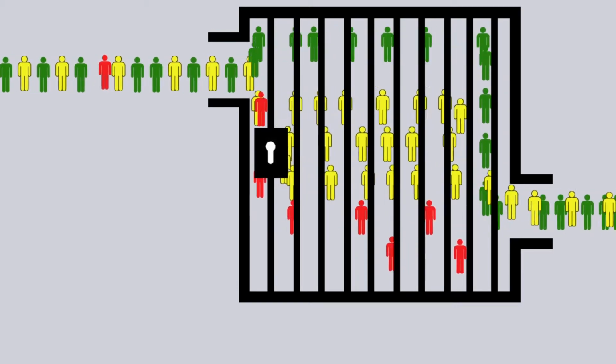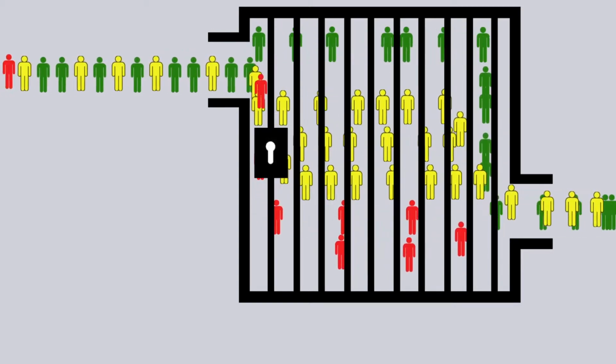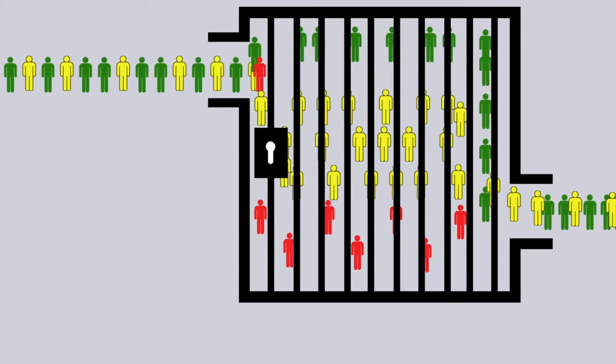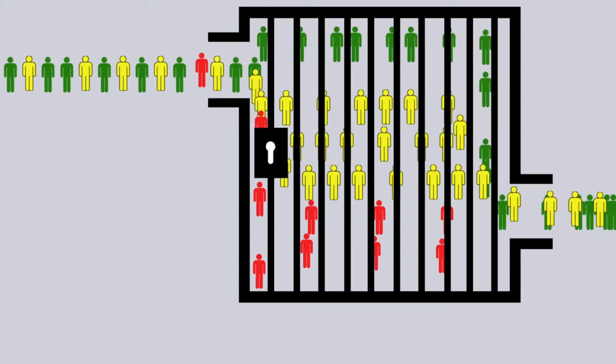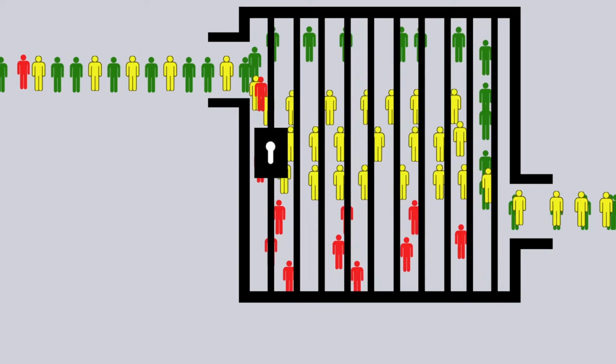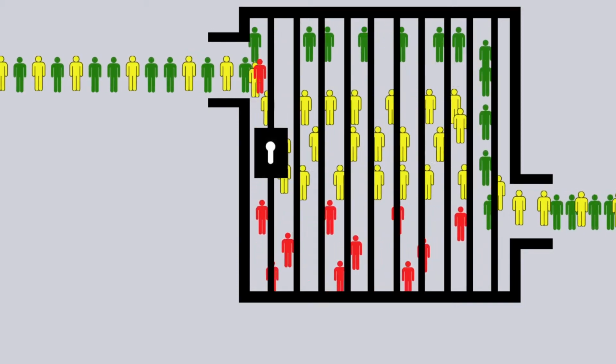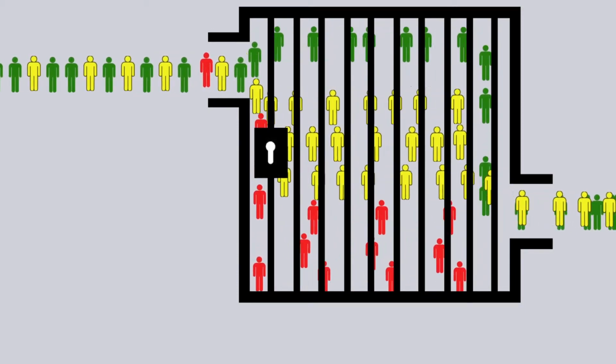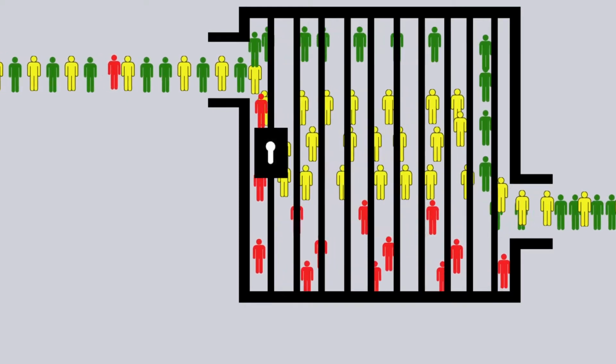The exits, because of the length of stay, is going to look very similar to the admissions. So there's a lot of these people flowing out of the system that have spent very little time in the prison. On the other hand, there's very few people coming out of the system in any given year that have spent a long time in the system.